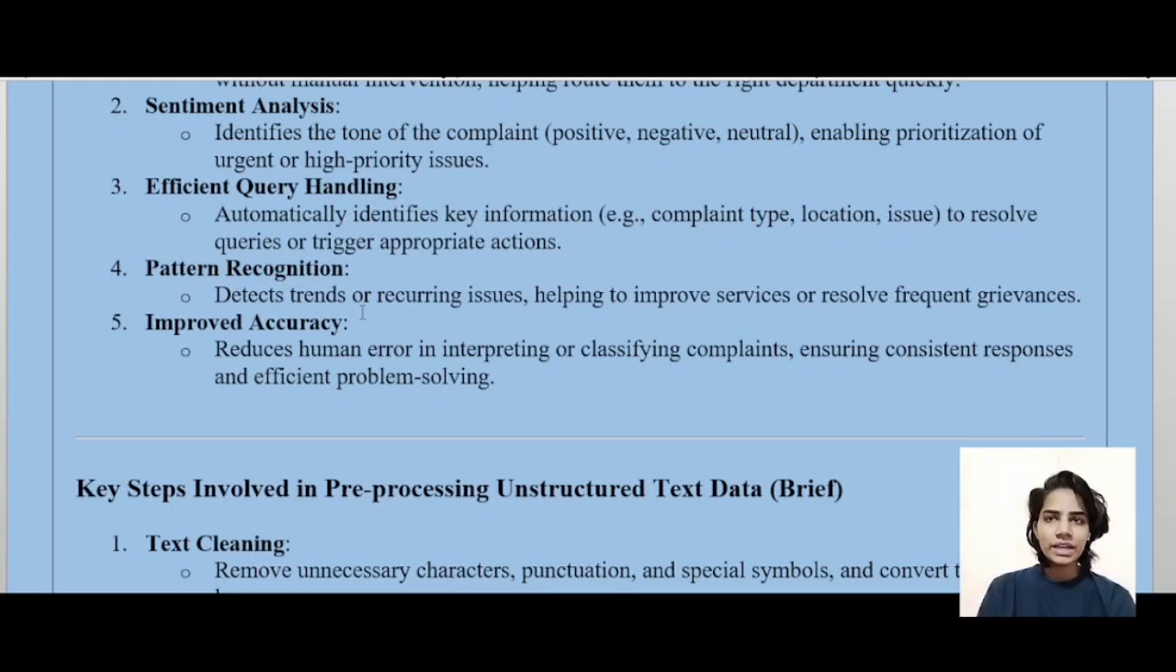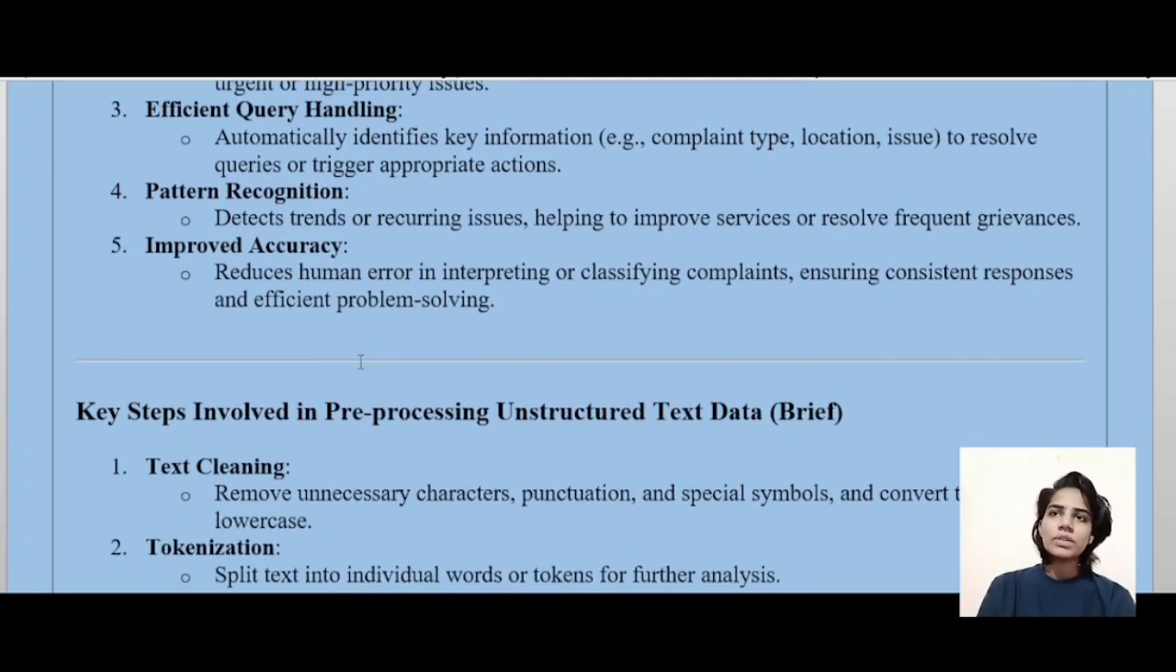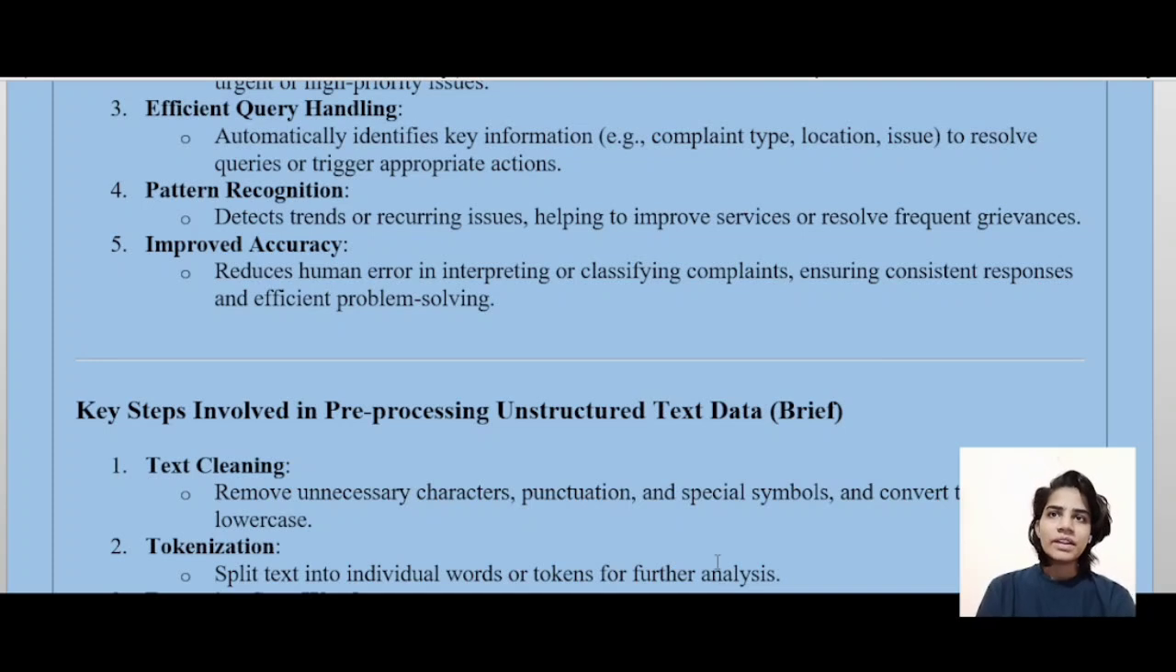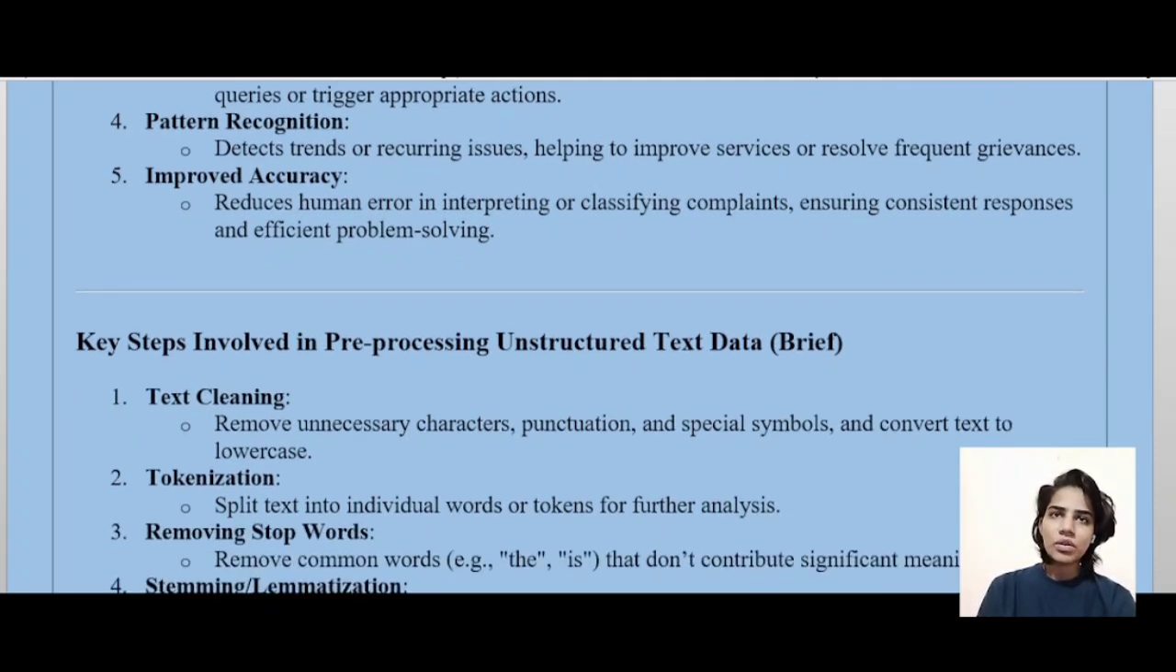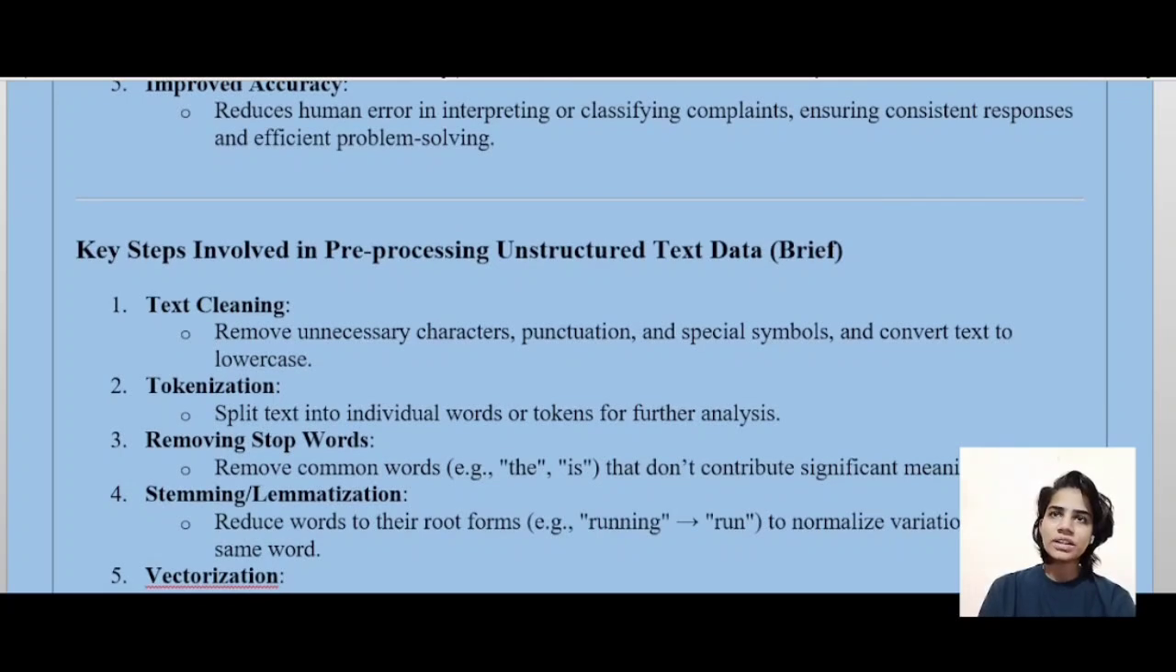Third is efficient query handling. It automatically identifies key information to resolve queries or trigger appropriate actions. Fourth is pattern recognition. It detects trends or recurring issues, helping to improve services or resolve frequent grievances. Fifth is improved accuracy. It reduces human error in interpreting or classifying complaints, ensuring consistent responses and efficient problem solving.